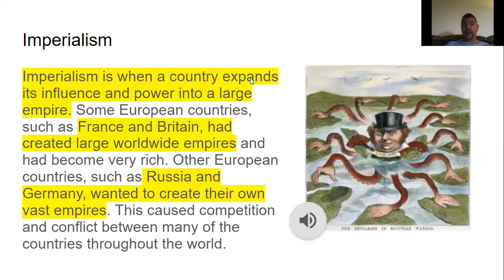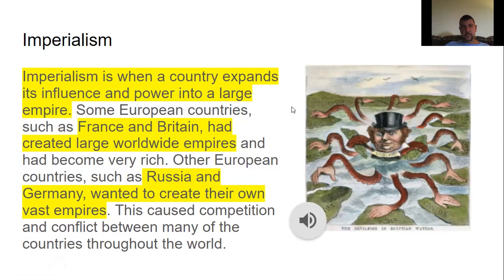France and Britain had created large worldwide empires. They were all over the world. They had colonies everywhere, and so they'd become very rich. And other European countries, such as Russia and Germany, wanted to create their own big empire. So they wanted to reach out and make colonies elsewhere, take control of other lands themselves. So it caused competition and conflict between these countries because of this.